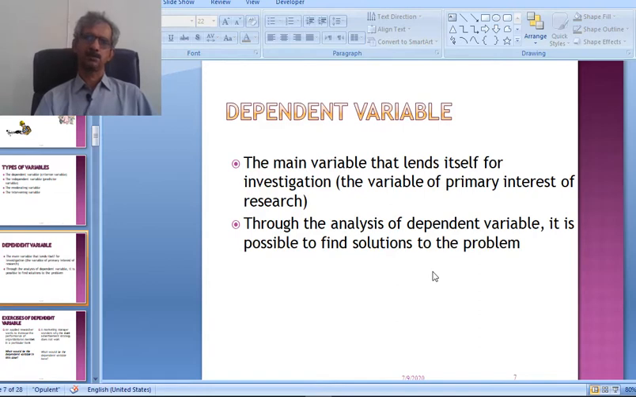So what is the dependent variable? The main variable that lends itself for investigation. The variable of primary interest of research. The dependent variable is the one under investigation, where we are checking what are the factors affecting our original issue.